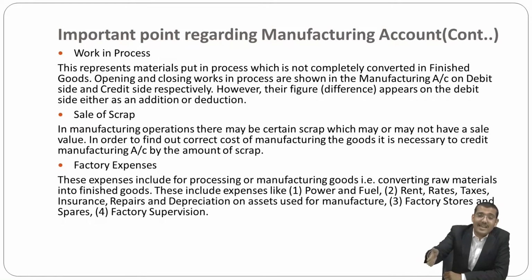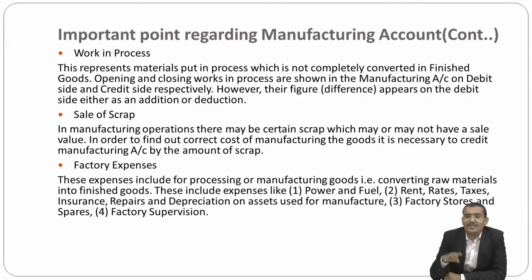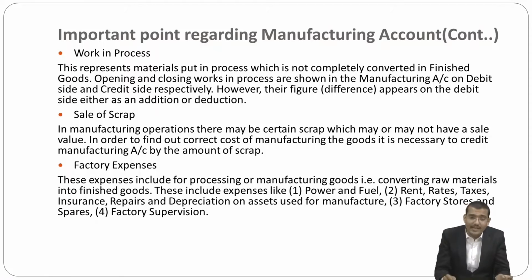The expenses included are power and fuel, rent and rates and taxes, insurance, repair and depreciation calculated on the assets of manufacture, factory stores and spares, and factory supervision expense. So my dear friends, these are included in factory expenses.